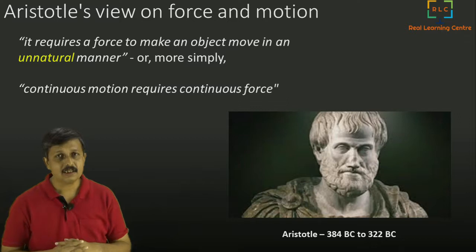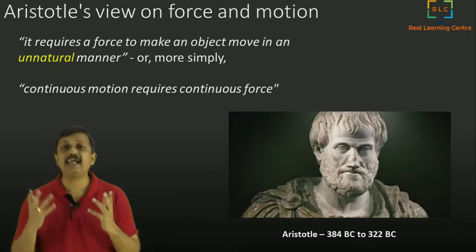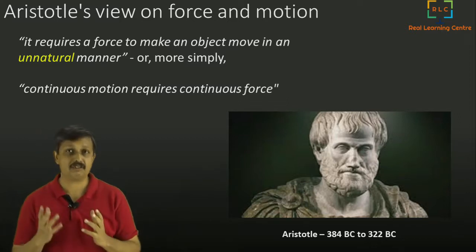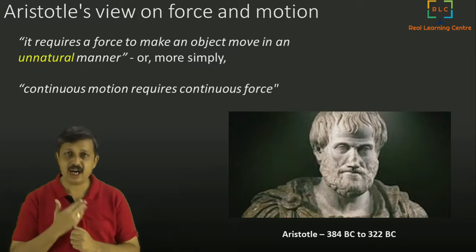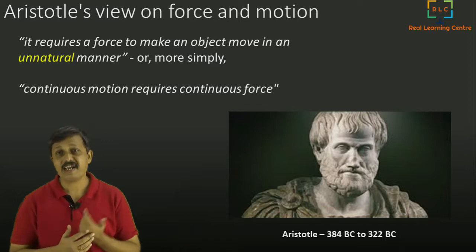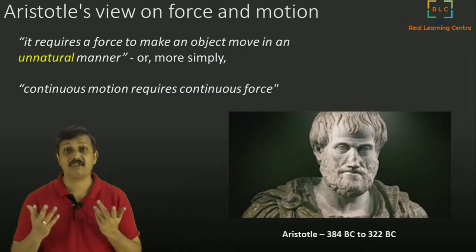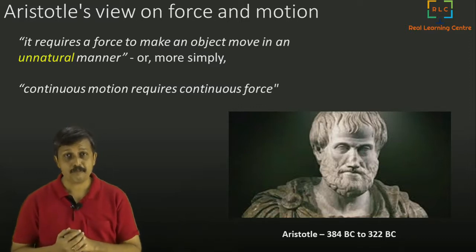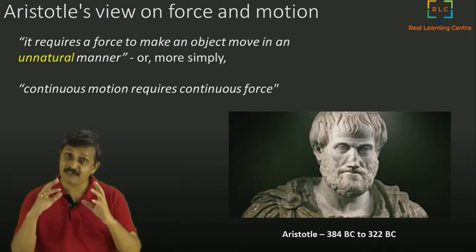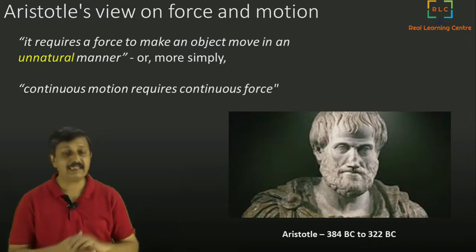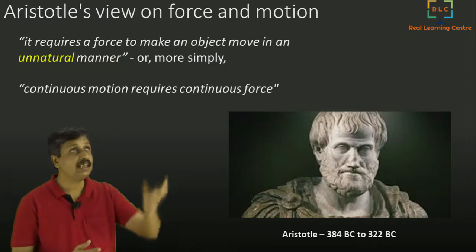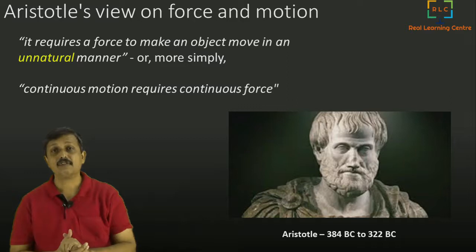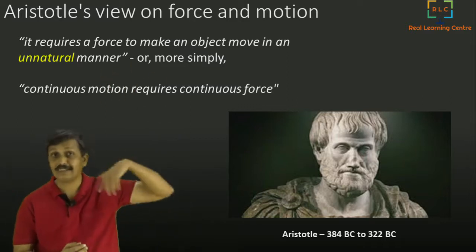So he said that there are different kinds of material objects, and he named them in 4 different categories: earth, fire, air, and water. Out of that, he said each one of them has a certain kind of natural motion. Like a stone, for example, is a kind of object called earth, and it has a natural motion of falling down, whereas air has a natural motion of going up. So that was his thinking.